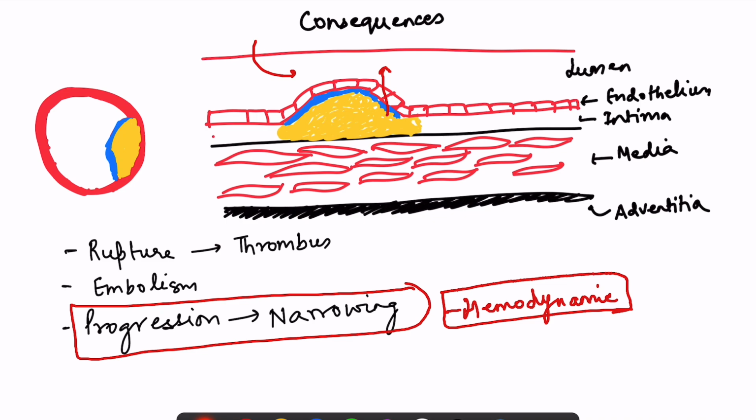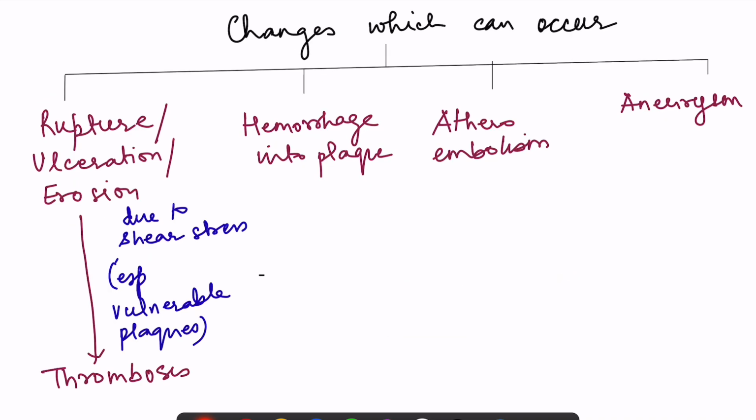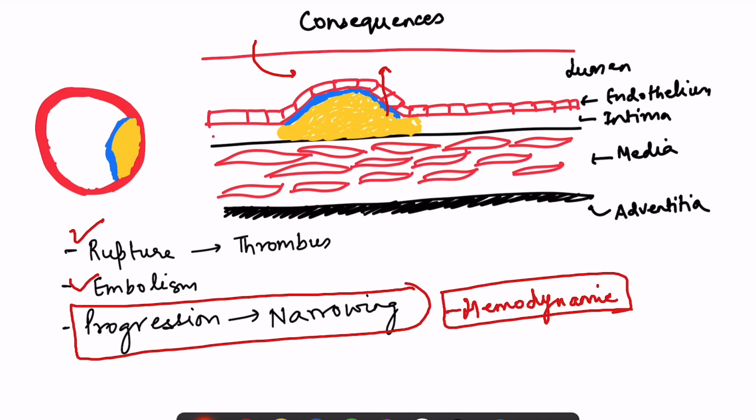So apart from narrowing and blocking the lumen, there are other consequences of this growing plaque: it can rupture also, and there can be embolism as well. So what are these consequences? One is rupture, ulceration and erosion. See, it is growing into the lumen, and here hemodynamic disturbances are occurring because the blood flow is there, and there is increased shear stress. Shear stress is the transverse mechanical stress which happens because the blood is flowing and hitting on the wall of the vessels.